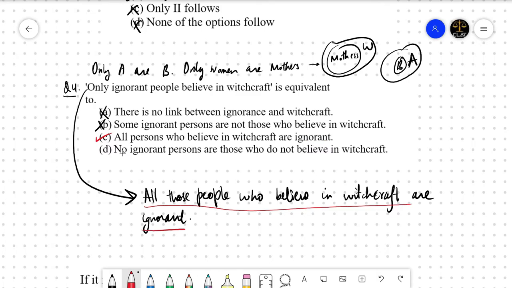Simple. Okay. Option D is also not correct because it says no ignorant persons are those who do not believe in witchcraft. It is basically saying that all ignorant people believe in witchcraft. But our conclusion is not that, right? Our conclusion is all those people who believe in witchcraft are ignorant. है ना? Okay. Let us move to the next question.